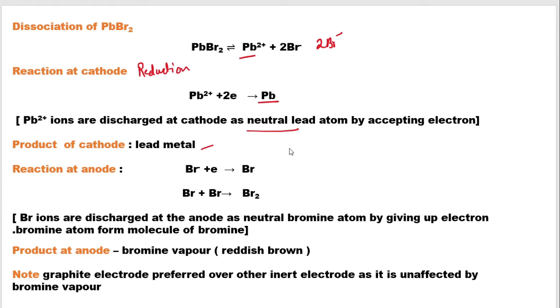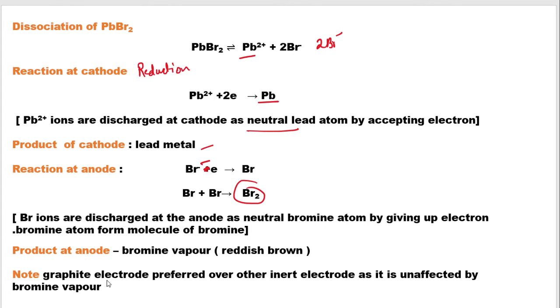The bromide ion, which is formed after dissociation, will lose an electron to form Br, and since bromine cannot remain in a single atom state, it will combine to form a neutral bromine molecule, that is Br2, which is reddish brown in color. So the evolution of reddish brown bromine indicates that bromine gas is formed at the anode. Clear?